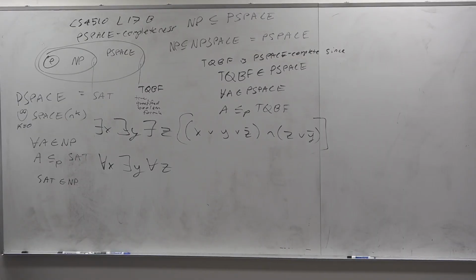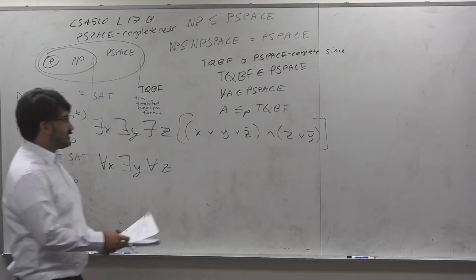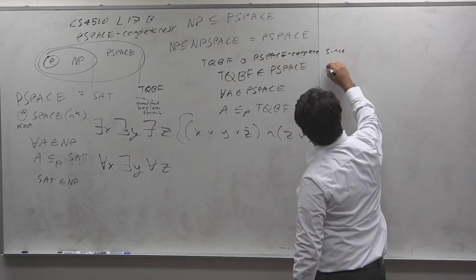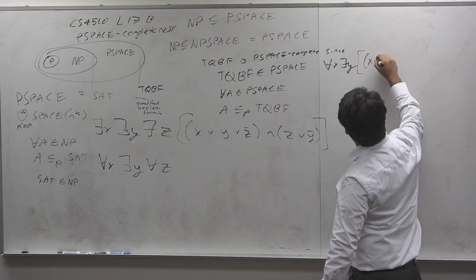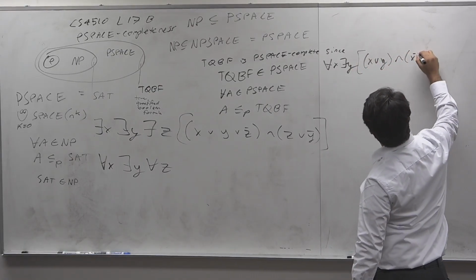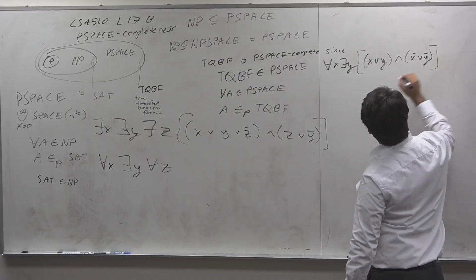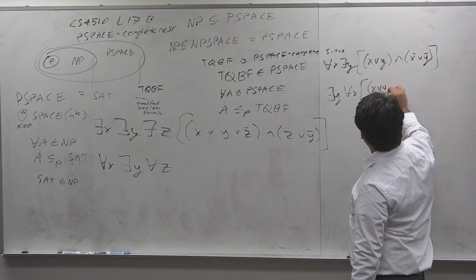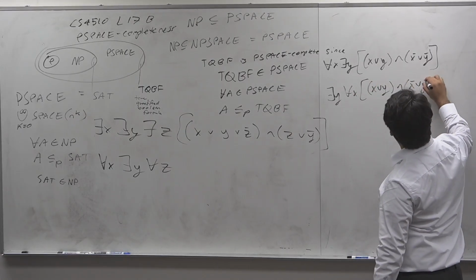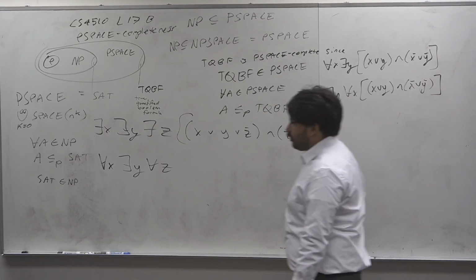You mean like rearranged the order? False. Why? For all X there exists a Y is different from there exists a Y for all X. Let's just do the example. For all X, there exists a Y such that (X or Y) and (not X or not Y). And let's do the reverse: there is a Y for all X such that (X or Y) and (not X or not Y). Same formula, we swapped the quantifiers. What do these two say?